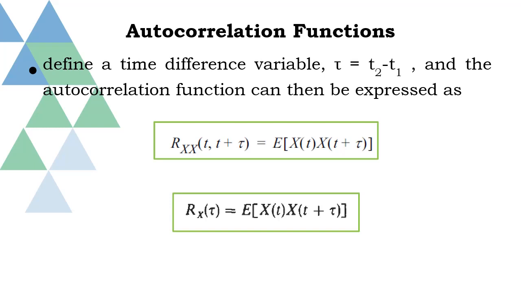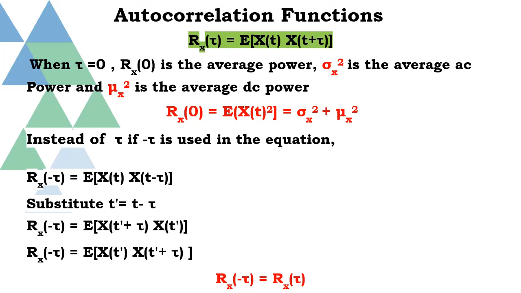Therefore, the equation for autocorrelation will be Rxx of t, t plus tau is equal to the expected value of x of t multiplied by x of t plus tau. We can also define this equation in another format, that is Rx of tau is equal to the expected value of x of t multiplied by x of t plus tau. The autocorrelation function of the random process x of t is given by Rx of tau is equal to the expected value of x of t into x of t plus tau.